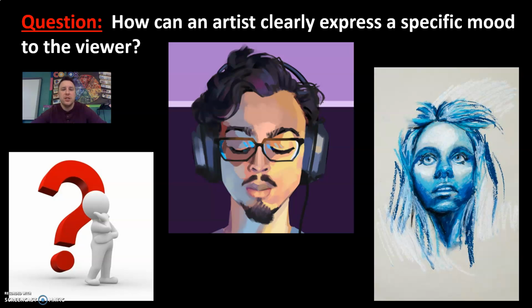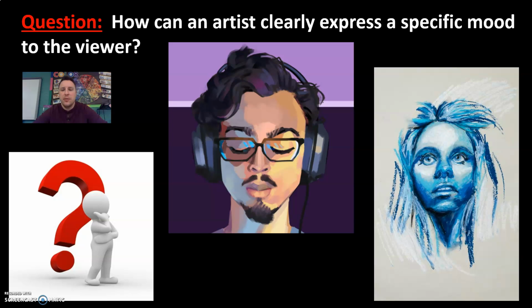It almost looks like he's just sitting in his room. The light of the lamp or his computer is just shining on his face. His eyes are closed, listening to music or listening to something that creates that tranquil, calm mood. So I think that mood is very clear.